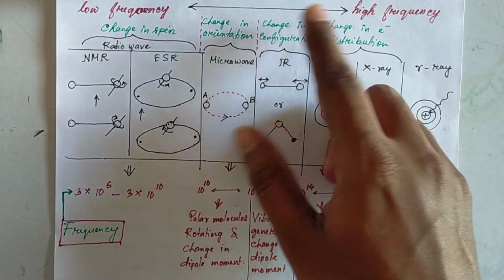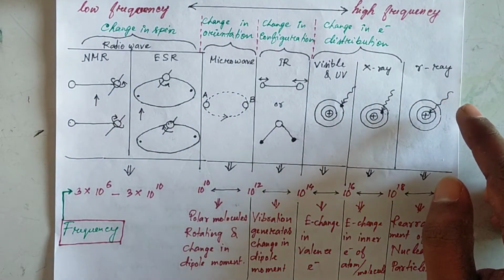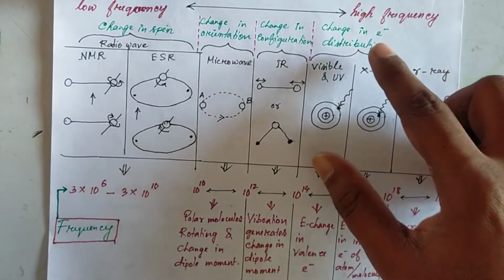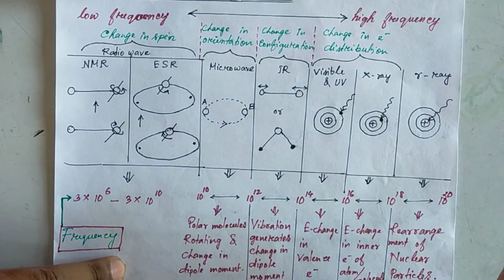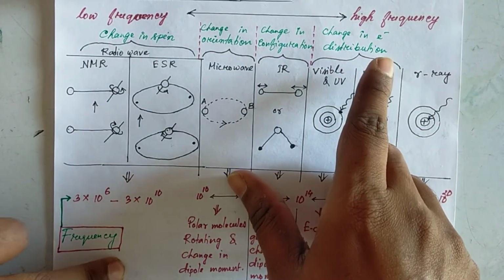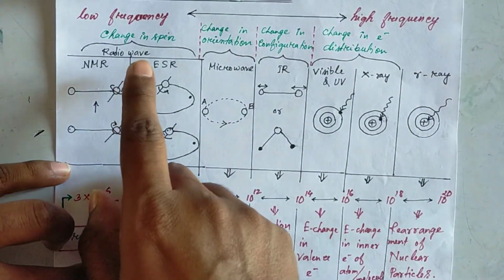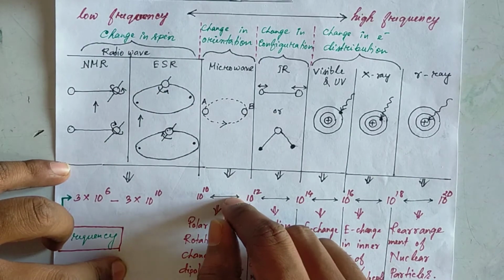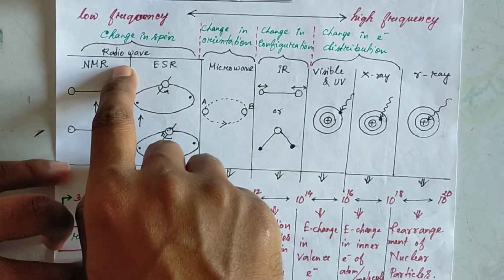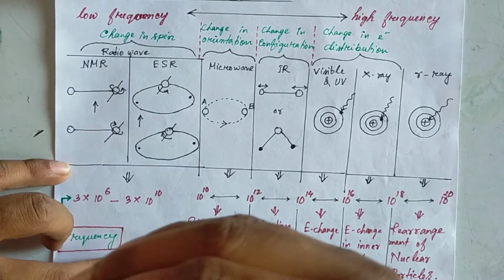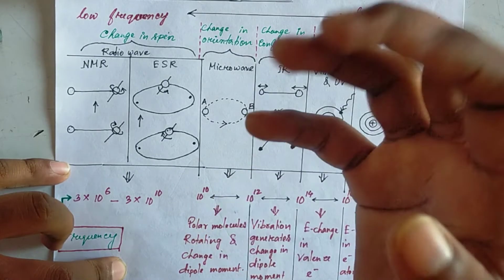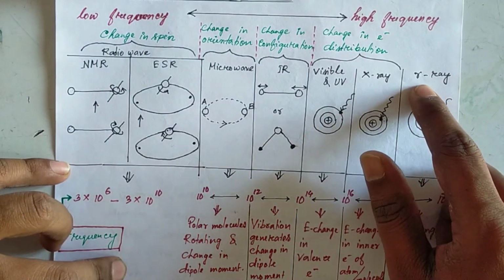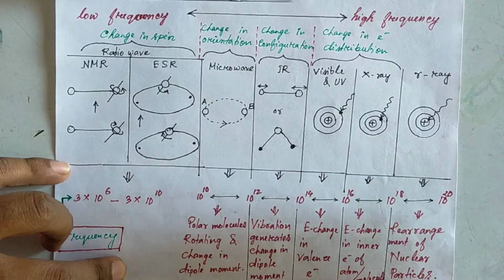From left to right, these are the regions, and the frequency is increasing, that means energy is increasing. From right to left, frequency is decreasing. That means radio wave has the least frequency or least energy, and gamma ray has the highest energy or highest frequency.